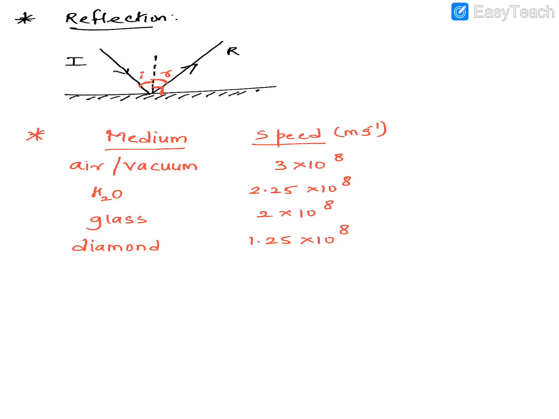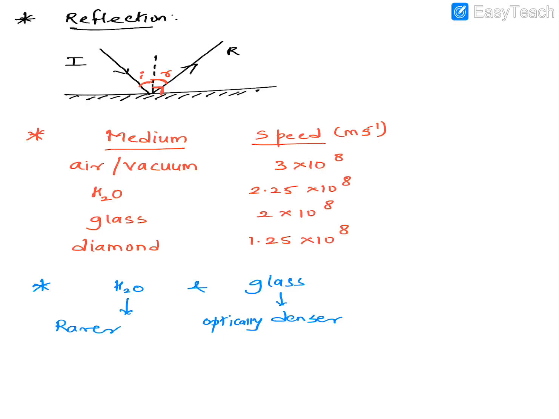Now there are two types of medium: a denser medium and a rarer medium. It's basically a comparison. For example, if I am comparing water and glass, then I'll say that glass is a denser medium, meaning light will travel slower, and water is a rarer medium. We call glass optically denser.